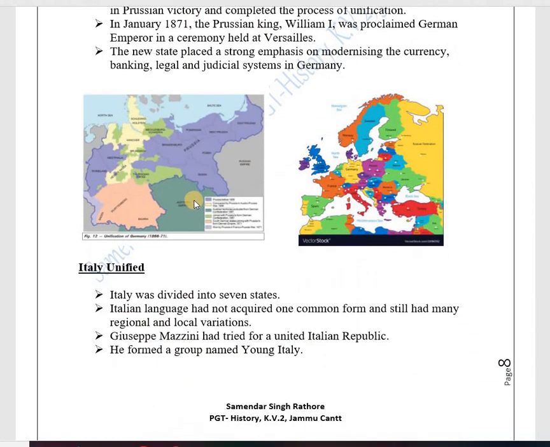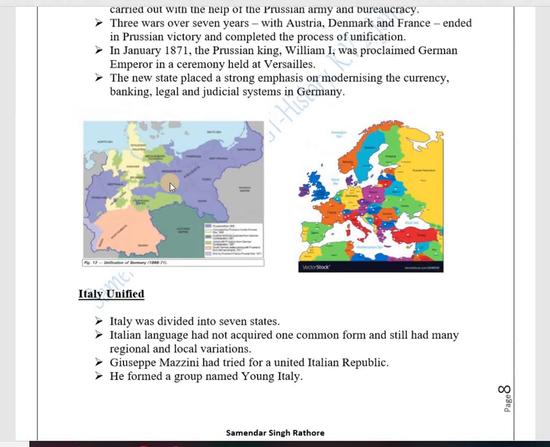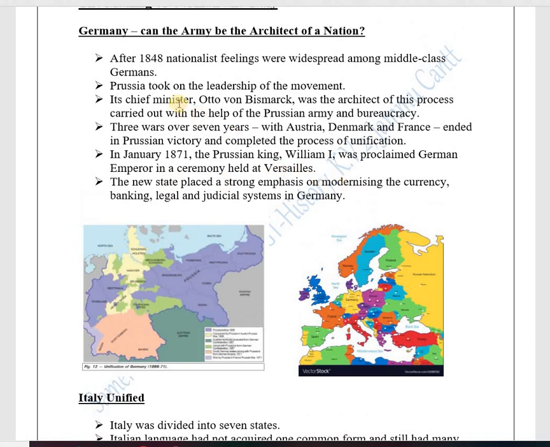Now we first come to the map. In this map, this is Persia, this is the Persian Empire. Now this is the Austrian Empire and this is the Russian Empire. This is France. So now all these areas, when they come under the Persian Empire and the unification of Germany takes place, a new country is born. That country is known as Germany. So we'll study what are the steps.